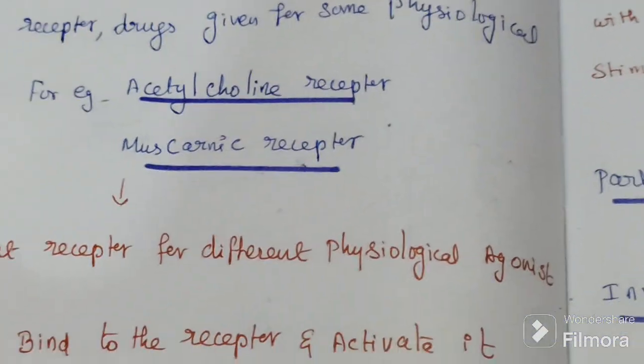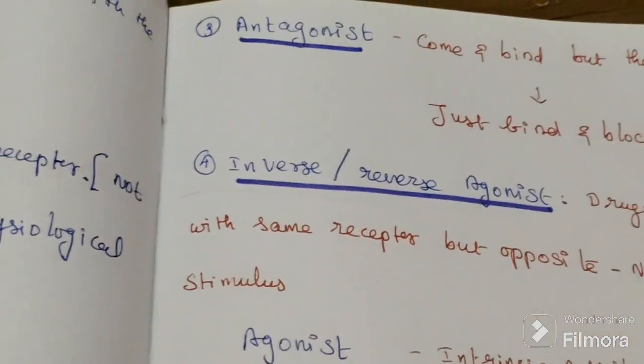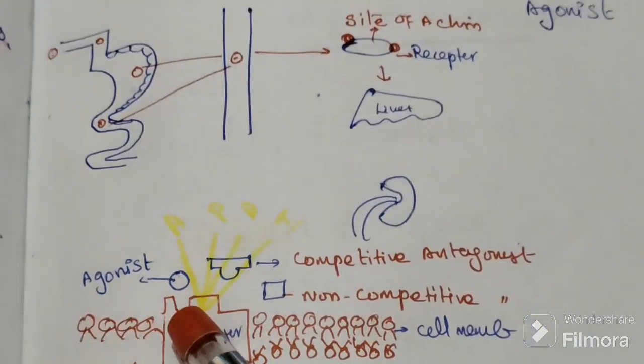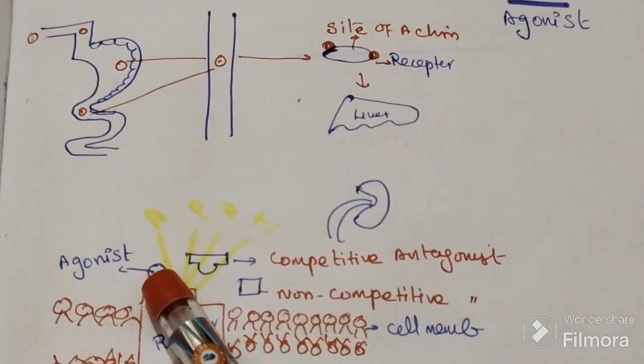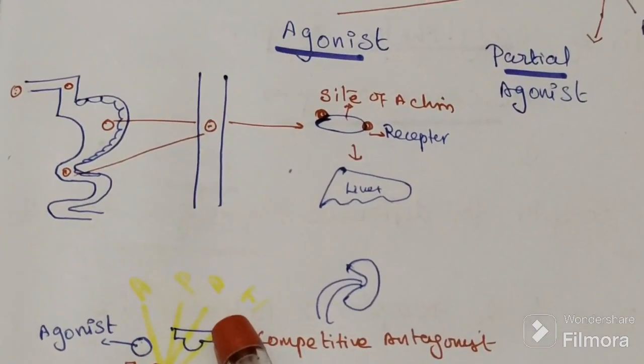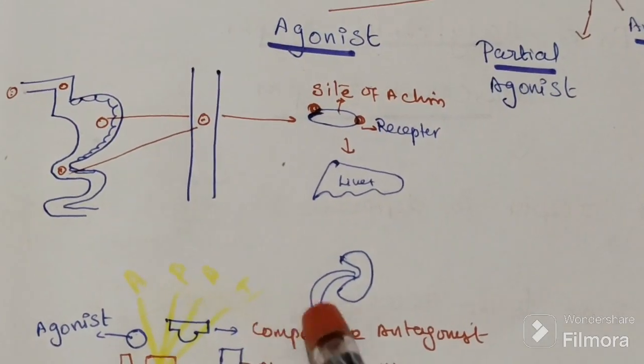Here it increases, here it decreases. These are the four major types. First is the agonist, with maximum activation. Second is the partial agonist. Third is the blocker, not doing anything. Fourth is the reverse, minus.